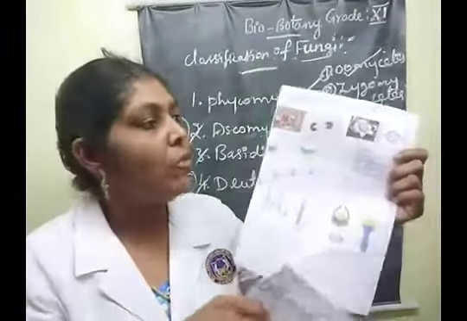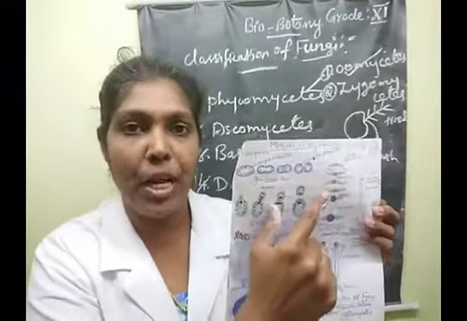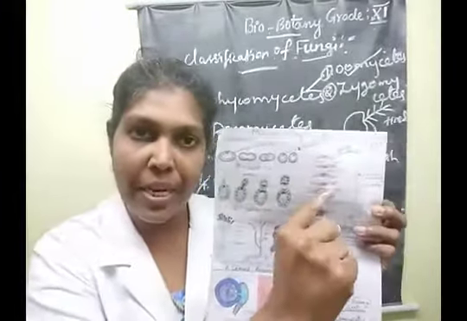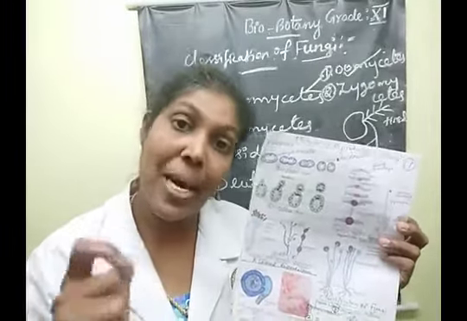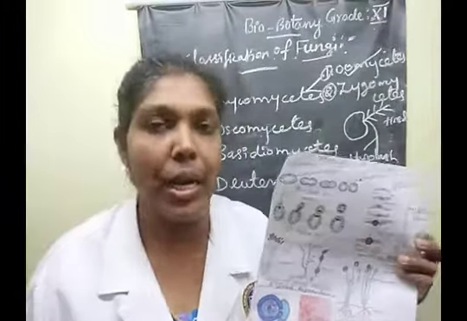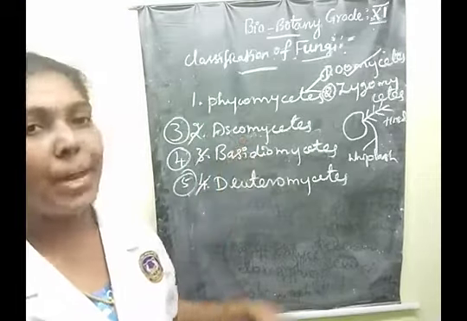In sexual reproduction, the method is fusion of gametangia. Finally they form a zygospore. Clear? The fusion of gametangia finally forms the zygospore. After the zygospore, meiotic cell division takes place, and then spores are produced again. What is meant by meiotic division? Reduction division. Very good, children. Reduction division. Clear? Next we are going to see the salient features of the Ascomycetes class.